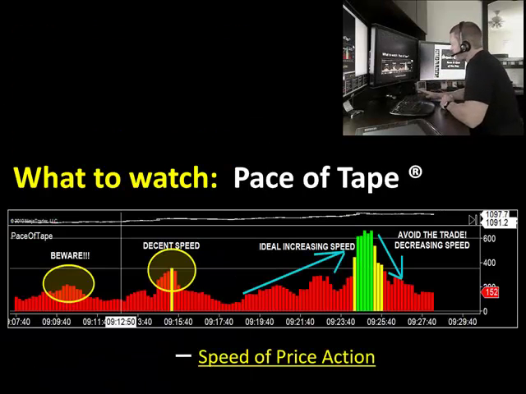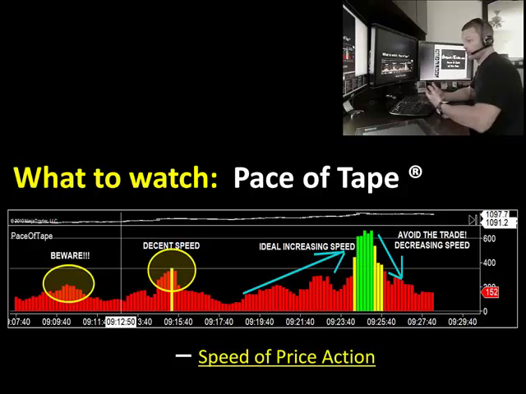And then last but not least, guys, the pace of tape indicator will tell you the speed of the price action. We watch the pace of tape indicator on the dollar index to know when the pace of tape is moving quickly. That means the gold and crude should also be moving quickly.